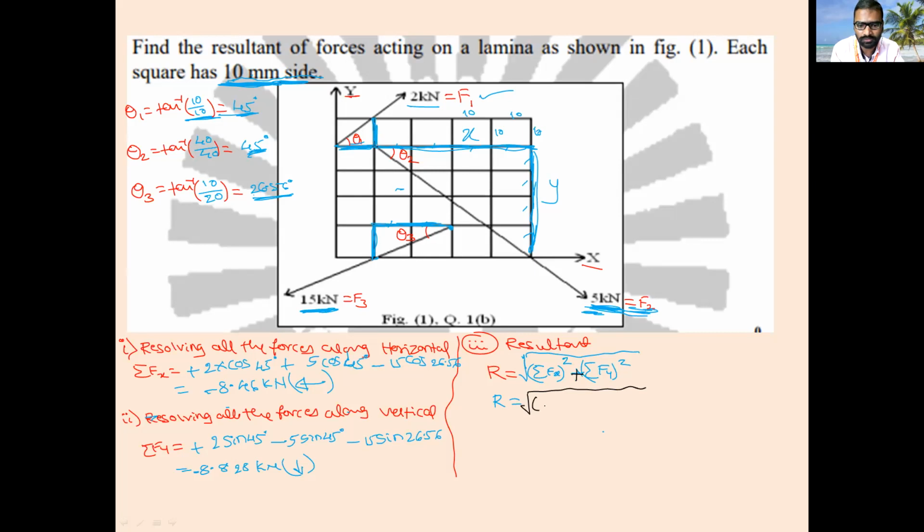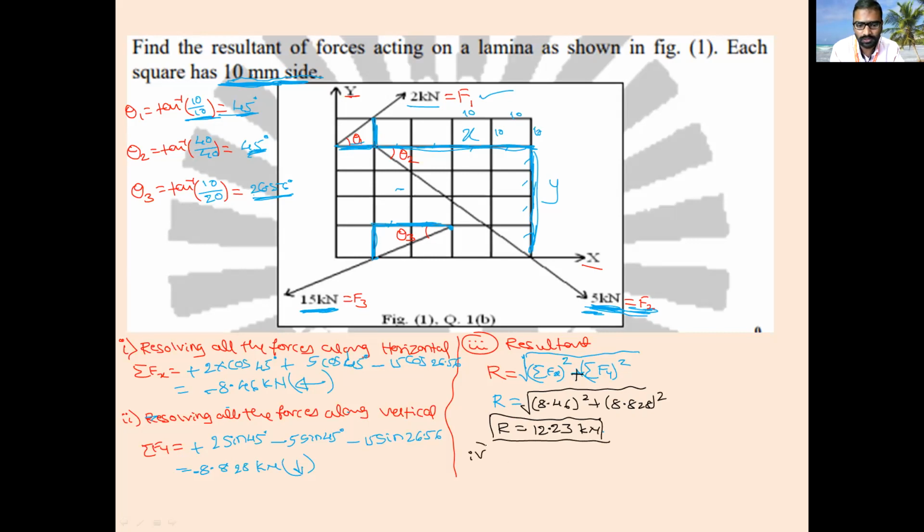What is the value of sigma Fx? 8.46, whole square, plus sigma Fy, 8.828 kilonewton, whole square. So R is 12.23 kilonewton. Okay, this is the value of R.